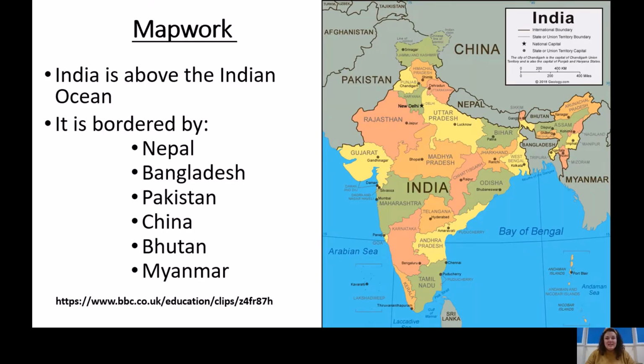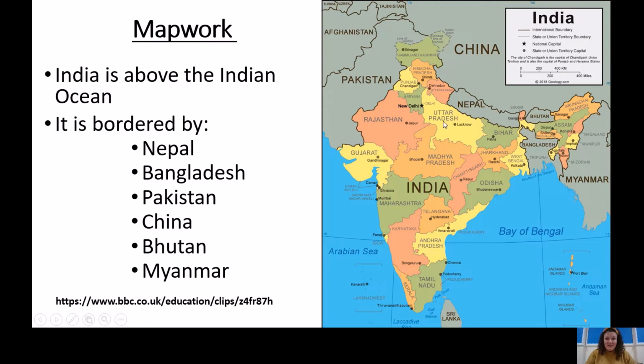So our focus today is going to be looking at some map work. On this side of the map, you can see the countries that border India. And India is above the Indian Ocean. This is the Indian Ocean. And this here is India.